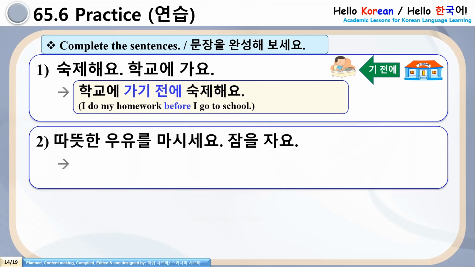Number 2. 따뜻한 우유를 마셔요. Full stop. 잠을 자요.